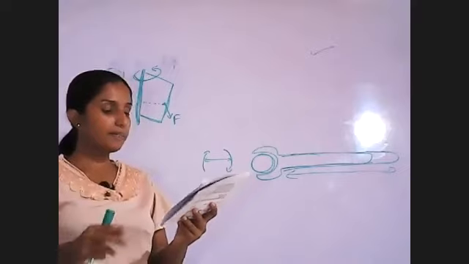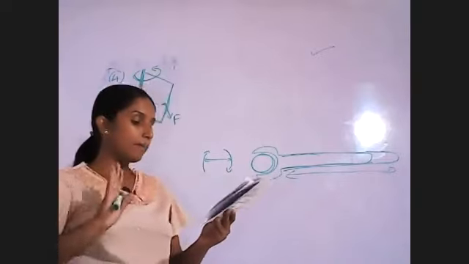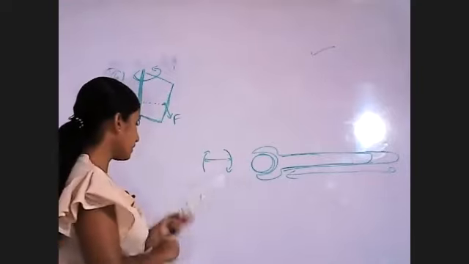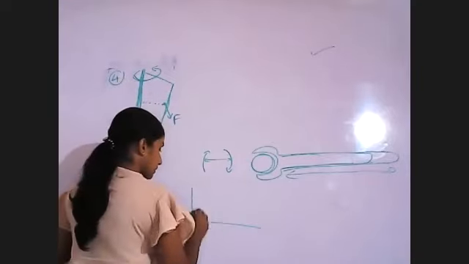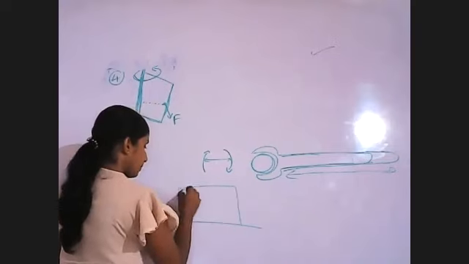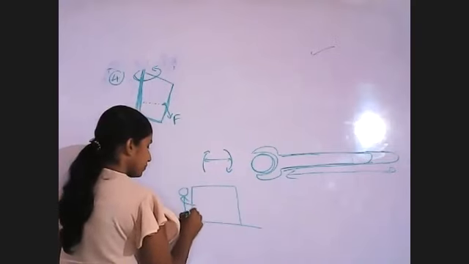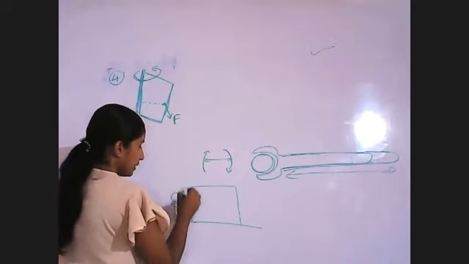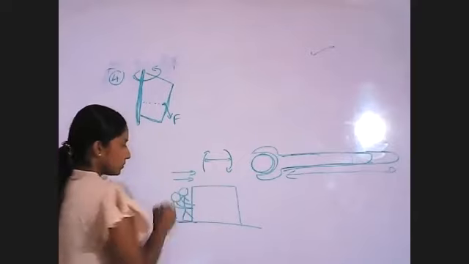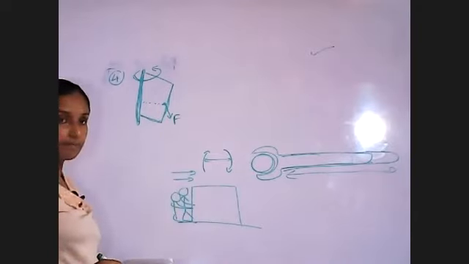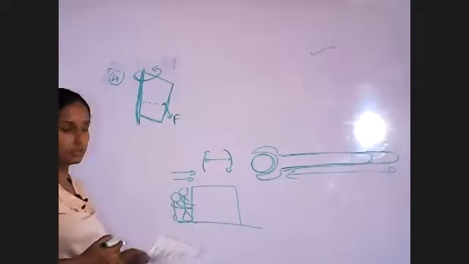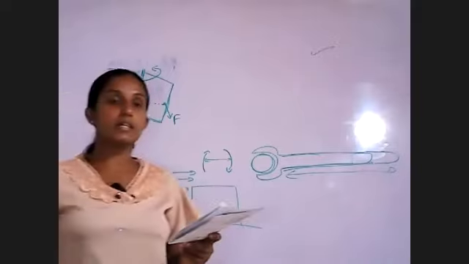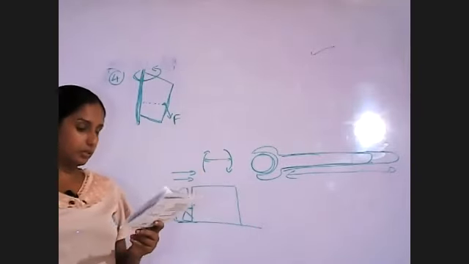Then look at the fourth one. When two persons are pushing a box in the same direction, which is kept on the floor. Two persons, there's a box, and they apply the force in the same direction in this way. One force is here and the other one also. There are two parallel forces. Two parallel forces, that is not a couple of forces. So the answer should be the second one.